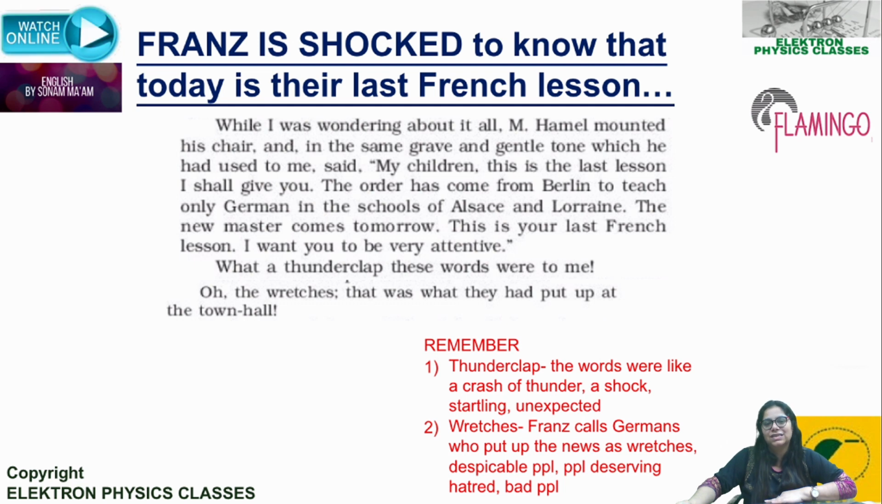See, such an emotional sentence. The order has come from Berlin to teach only German in the schools of Alsace and Lorraine. Berlin is the capital of Germany, and Germany means Prussia. So that is why I told you initially, whenever I say Berlin or Germany, all that means Prussia. The new master comes tomorrow. This is your last French lesson.